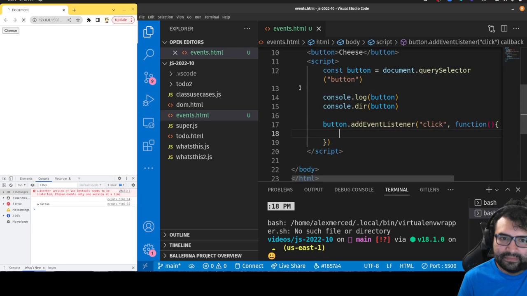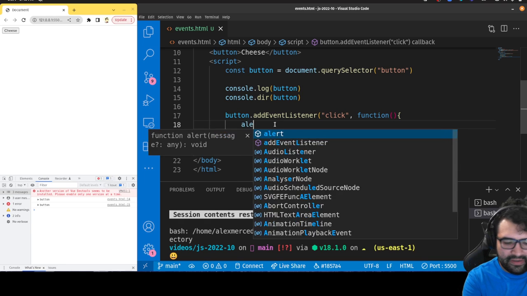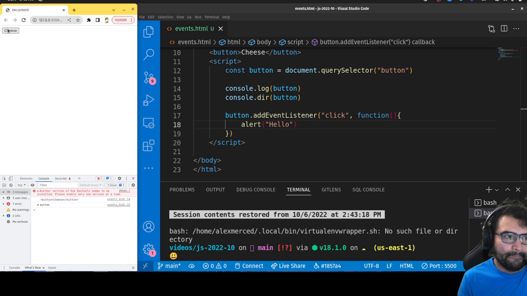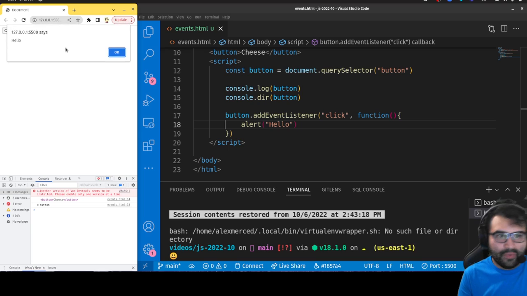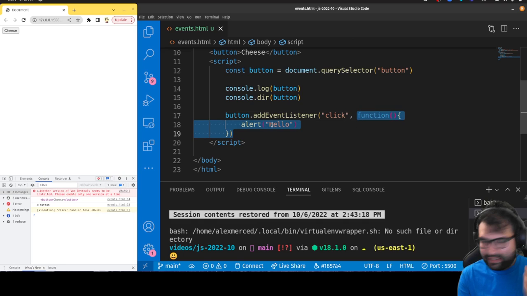Okay, so there's the function. Let me just give myself some more space. There we go. Okay, so in this function, we can, again, alert hello. Just keep doing the same thing we've been doing. And if I click on it, see, it works. When I click on the button, this function runs. And what does the function do? It puts out an alert box that says hello. Yay, that's pretty cool.